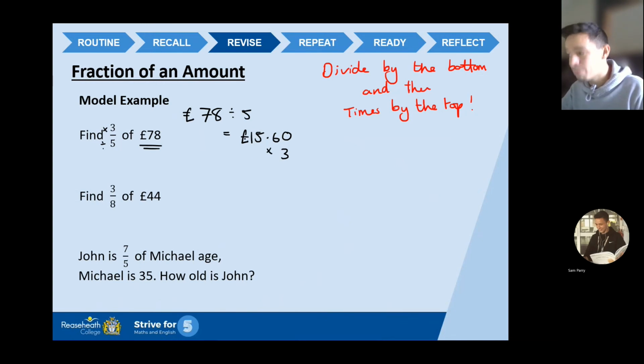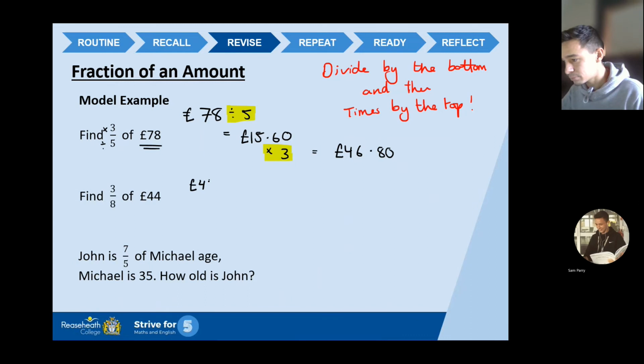Okay, so I've divided by the bottom, now I'm going to times by the top. £15.60 times by 3 gives me £46.80. There is my final answer. Let me just highlight the crucial steps. I've divided by the bottom, and then I've times by the top. So I've divided by the bottom, I've got my answer, and then I've times by the top. Okay? Same rules apply all the way through.